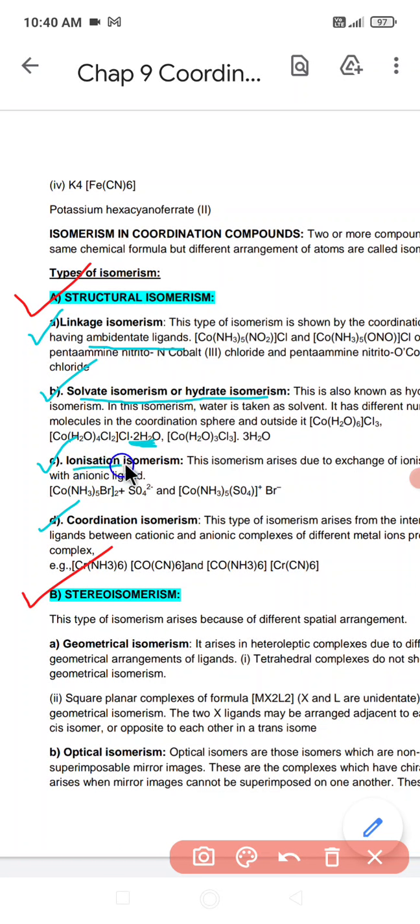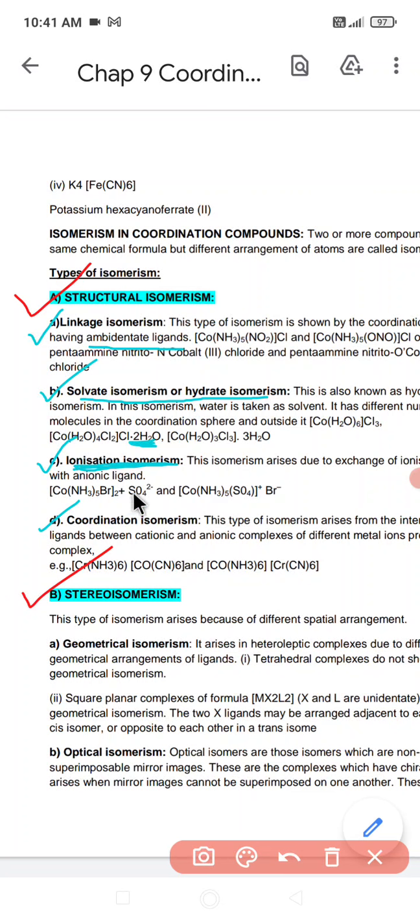After that we have ionization isomerism. What is ionization isomerism? Isomerism that arises due to the exchange of ions is called ionization isomerism. In this case we have cobalt bound with 5 ammonia, [Co(NH3)5Br]SO4, and the next one, [Co(NH3)5SO4]Br.